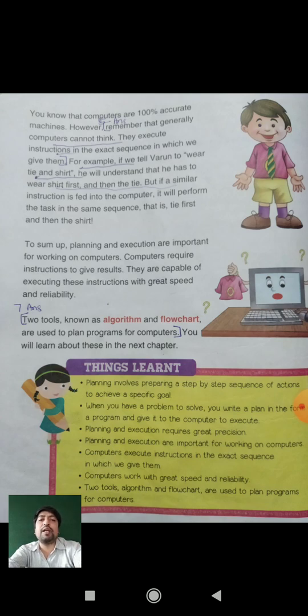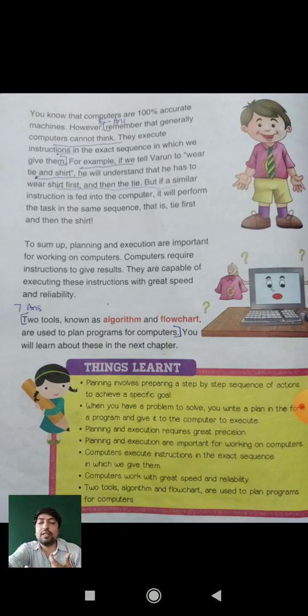For example, if we tell Varun to wear a tie and shirt, he will understand that he has to wear the shirt first and then the tie after that. But if a similar instruction is fed into the computer, it will perform the task in the same sequence, that is, the tie first and the shirt last.